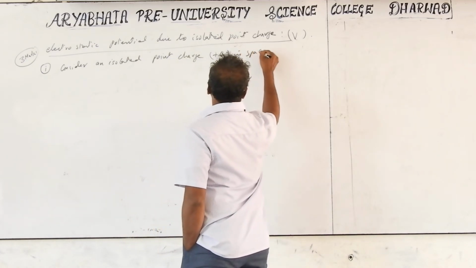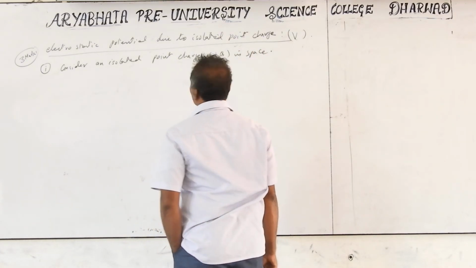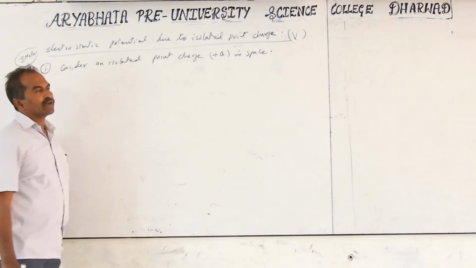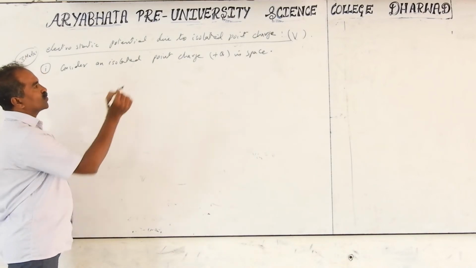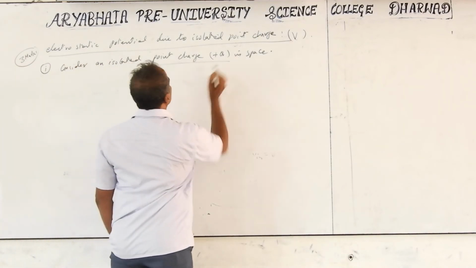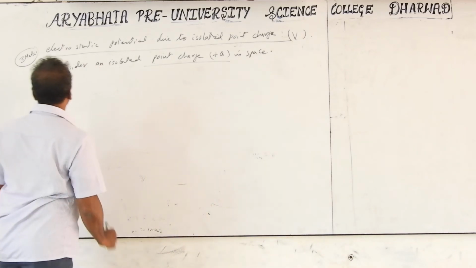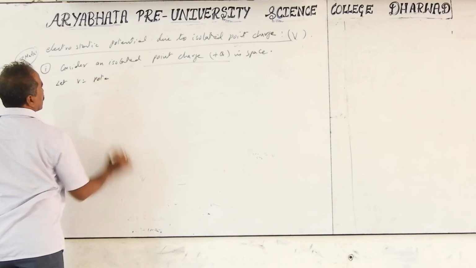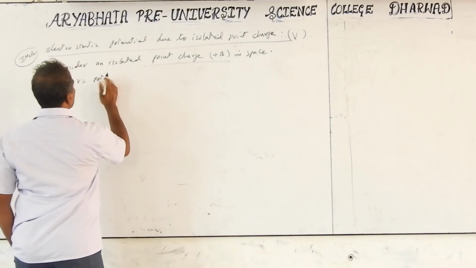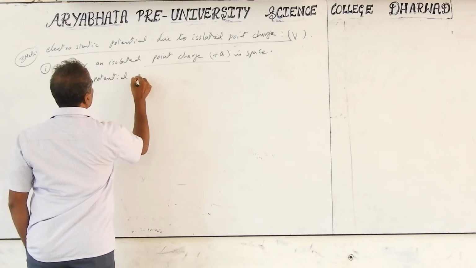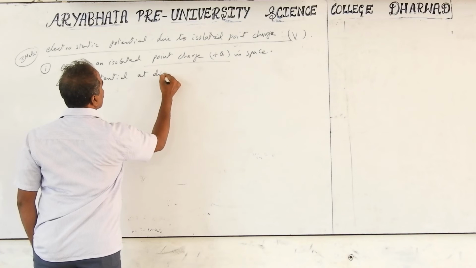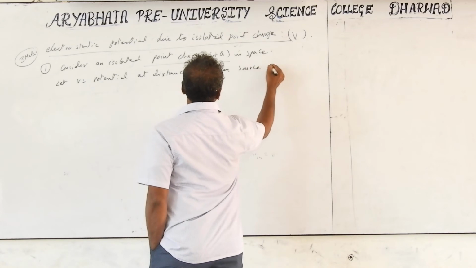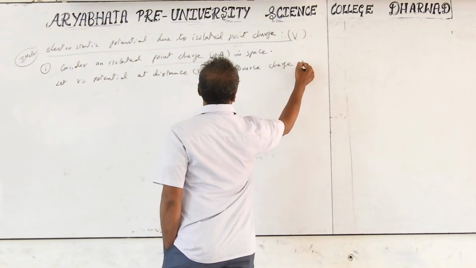Consider an isolated point charge plus q in space. V is the potential, which can be derived at a point at distance r from the source charge. So this is the source charge. Let P be the electric potential or electrostatic potential at distance r from the source charge.